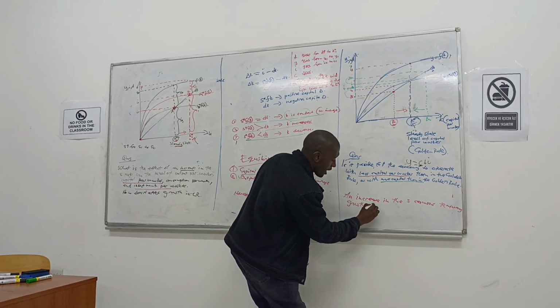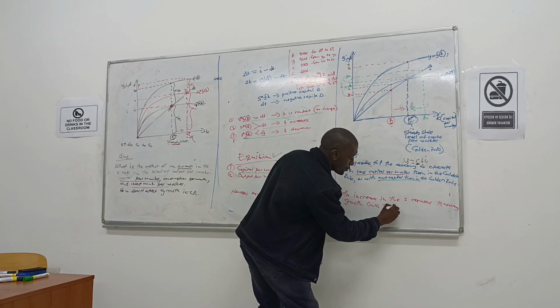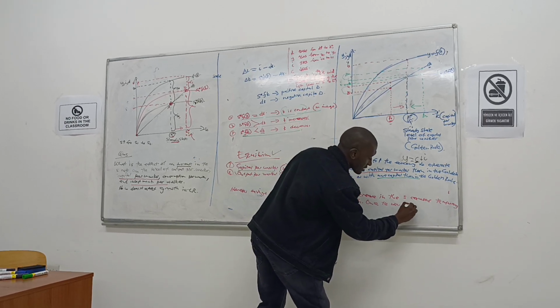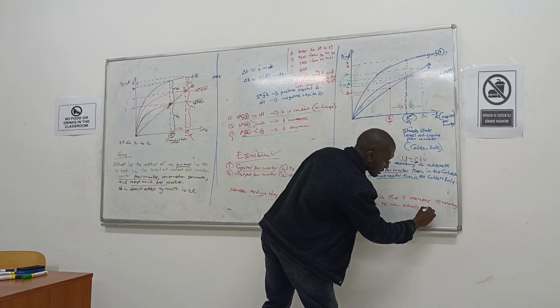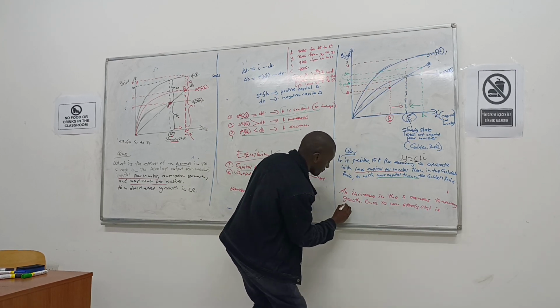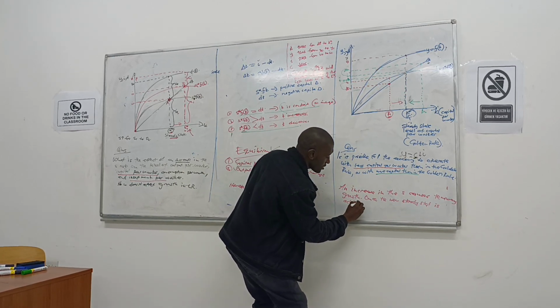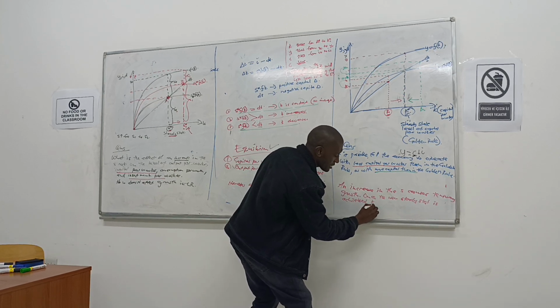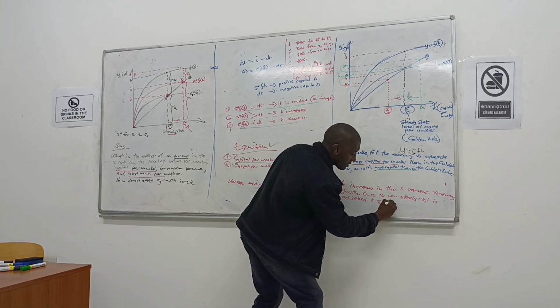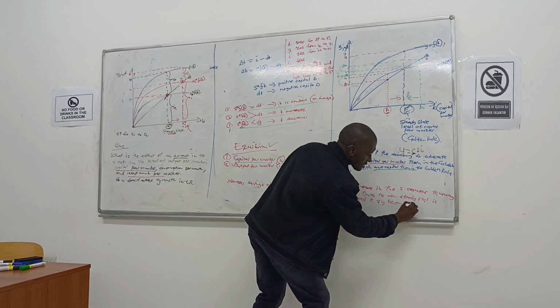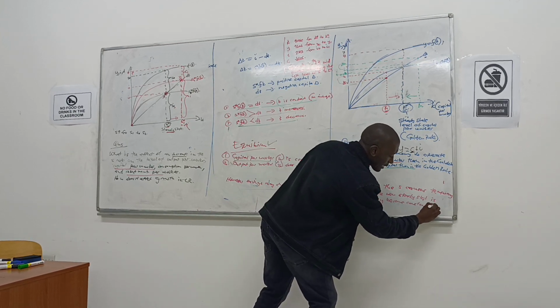Once the new steady state is achieved, capital per worker and output per worker become constant again.